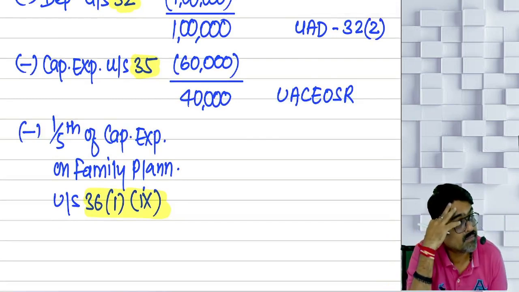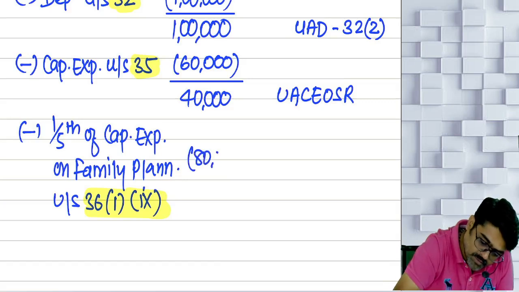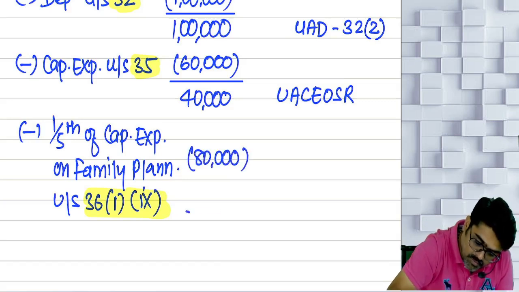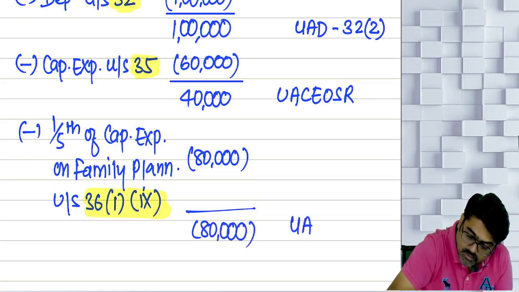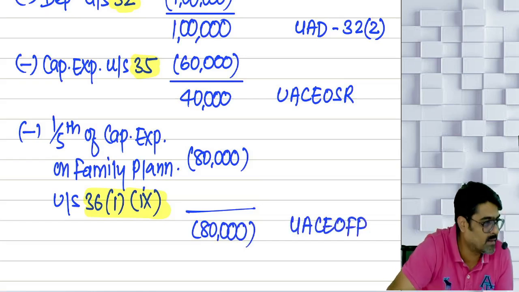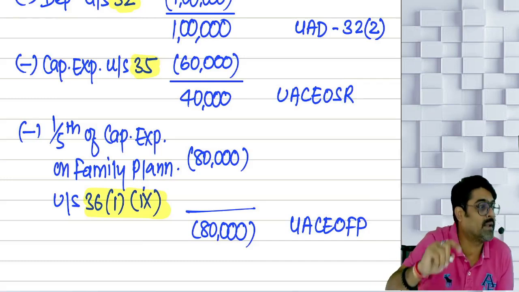Will it be fully allowed or only 1/5? So take 1/5 of that. So if you reduce 80,000 from here, will a positive or negative amount remain? Will you call this business loss? This is unabsorbed capital expenditure on family planning. This is not a business loss. This is unabsorbed capital expenditure.